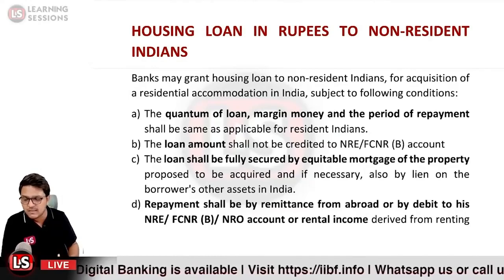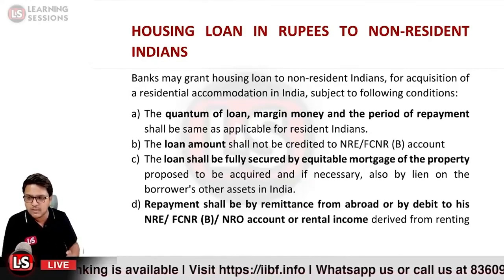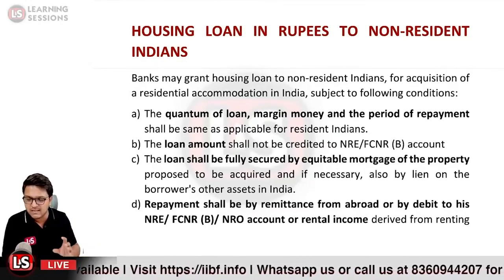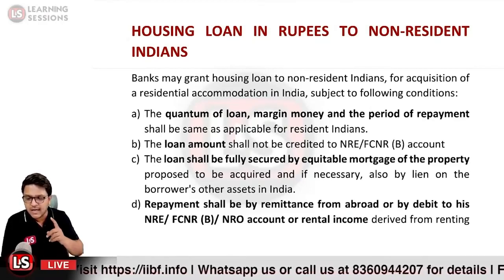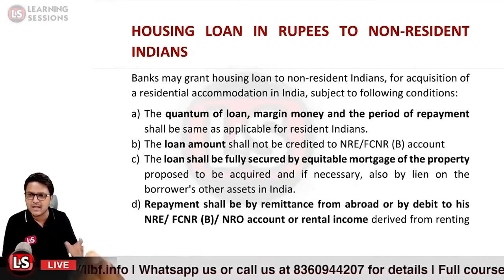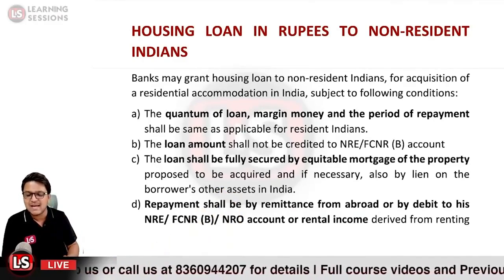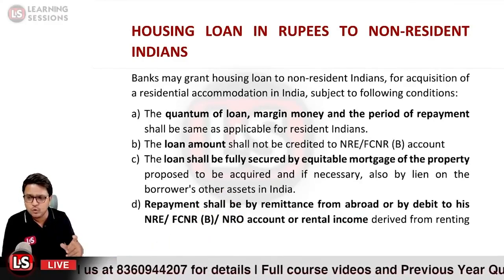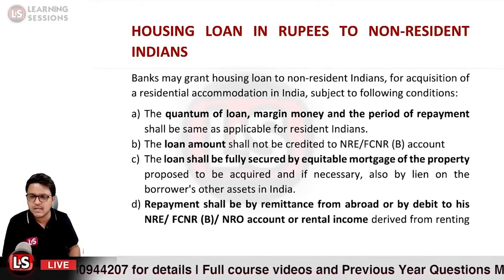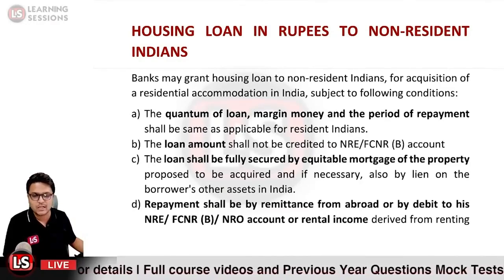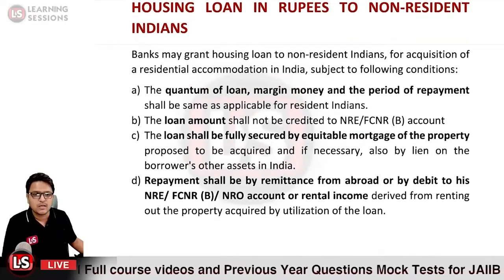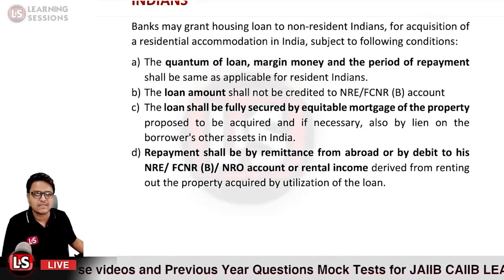From the inward remittances, fresh inward remittances, or it could be the case that the NRI person is having balances in their FCNR bank account, NRO account, or NRE account, that can also be debited so as to repay the loan amount. Or it could also be the case that the future rental income can also be considered for the repayment of the loan account. Okay, that is related to it.